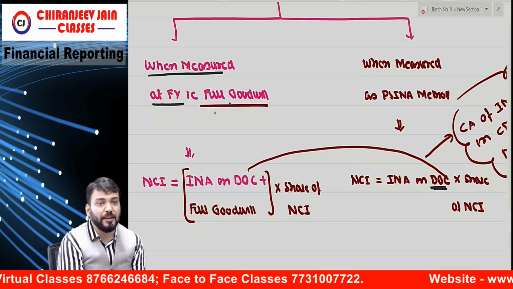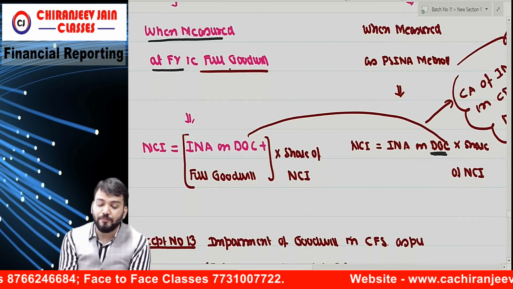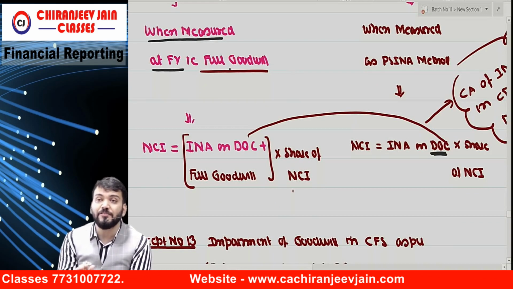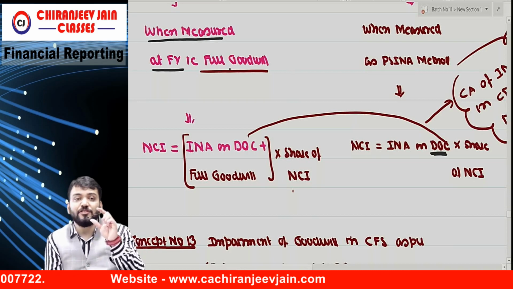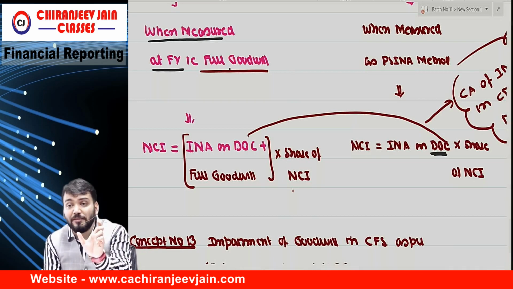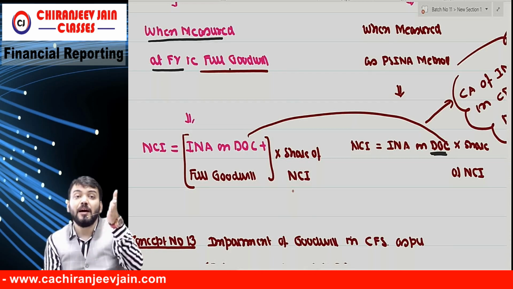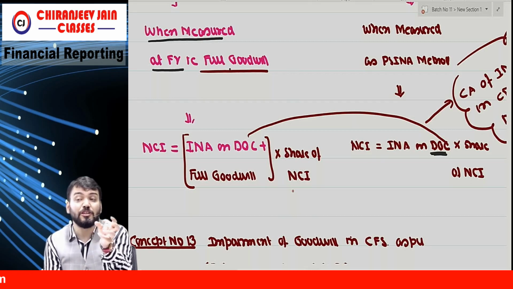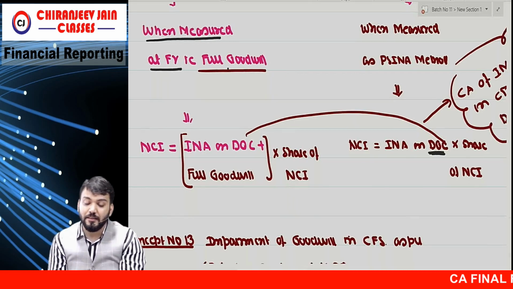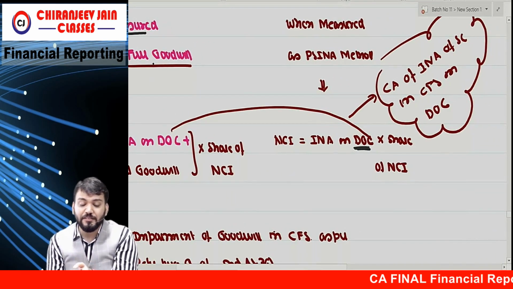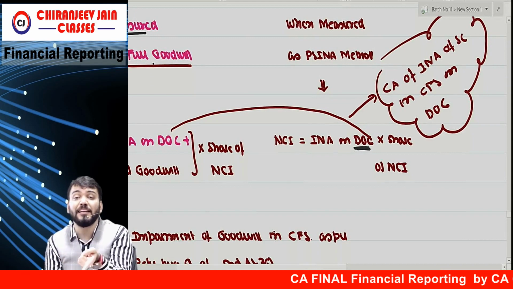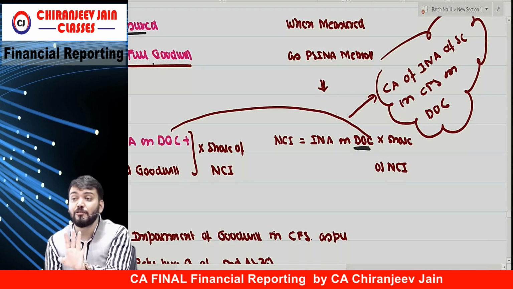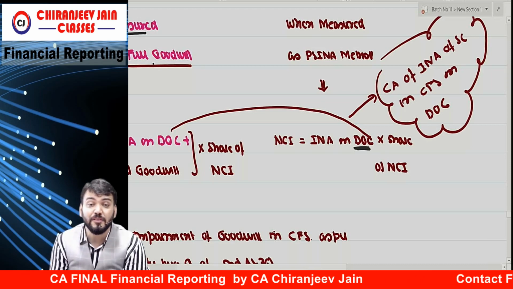If NCI is measured at fair value, then NCI will be equal to INA on the date of consolidation plus full goodwill's share of NCI. Means NCI will represent INA plus goodwill, because that goodwill also represents some share of NCI. But if it is the proportionate method, then NCI will be only the proportionate share of INA excluding goodwill, because that goodwill does not have any share of NCI.